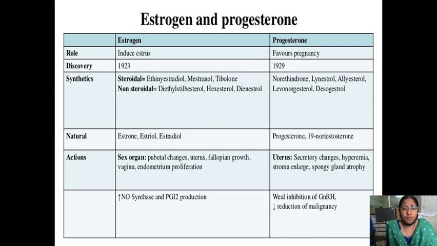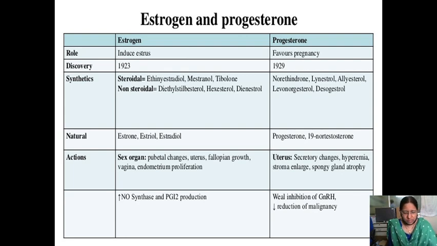What are the synthetic forms of these estrogens? Steroidal and non-steroidal. Steroidal: ethinyl estradiol, mestranol, tibolone; non-steroidal: diethylstilbestrol, hexestrol. Then progesterone synthetic agents are norethindrone, lynestrenol, allylestrenol, levonorgestrel, desogestrel. The natural ones are estrone, estradiol, estriol. We already covered them. Progesterone, 19-nortestosterone, I will cover in the progesterone lecture.